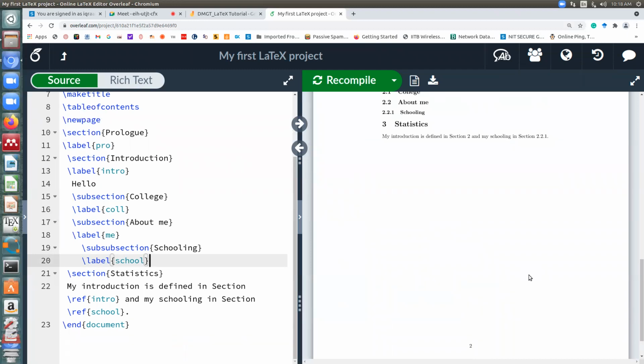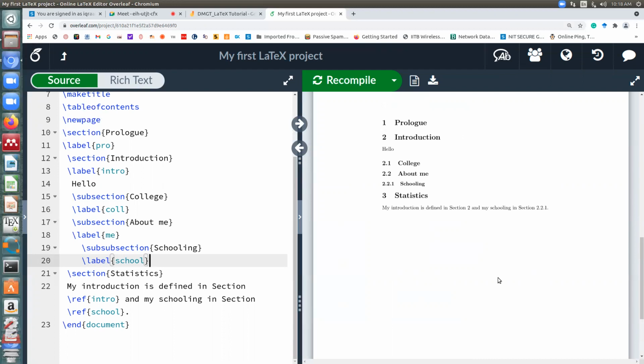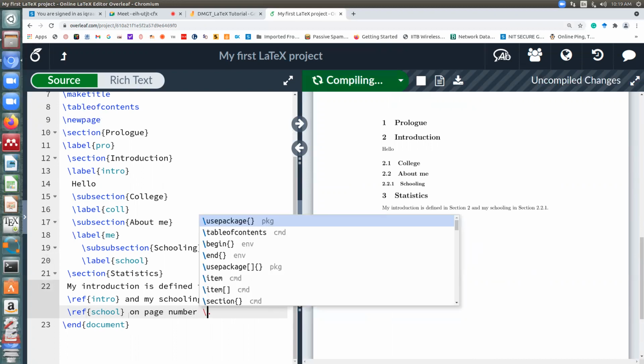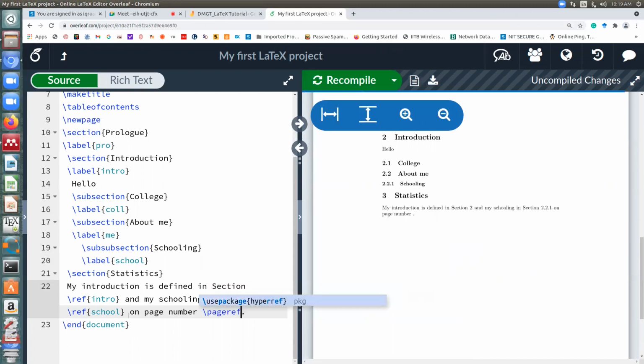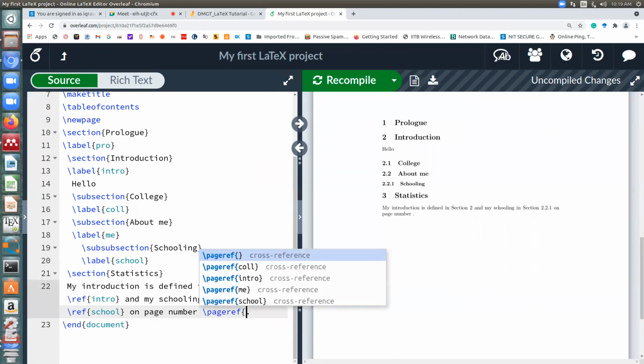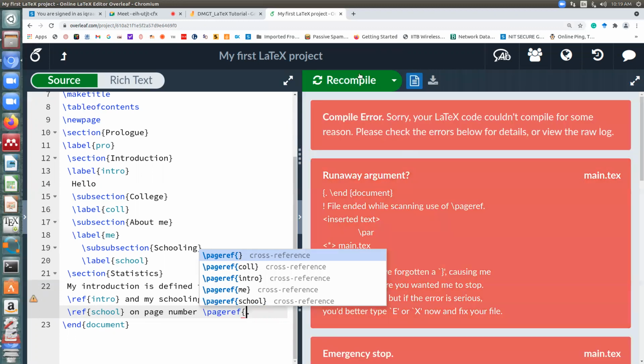Now for referencing, you saw that you reference a particular section or subsection using \ref, right? But now suppose you want to also write on which page number that section is. For that, suppose I write "on page number". The only thing you have to write is \pageref instead of \ref, and then the same key. Suppose I want to write the page number of section 2.1.